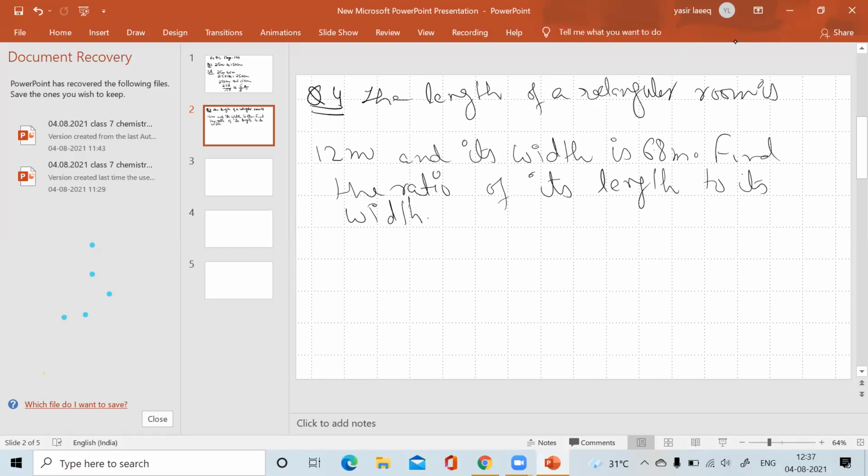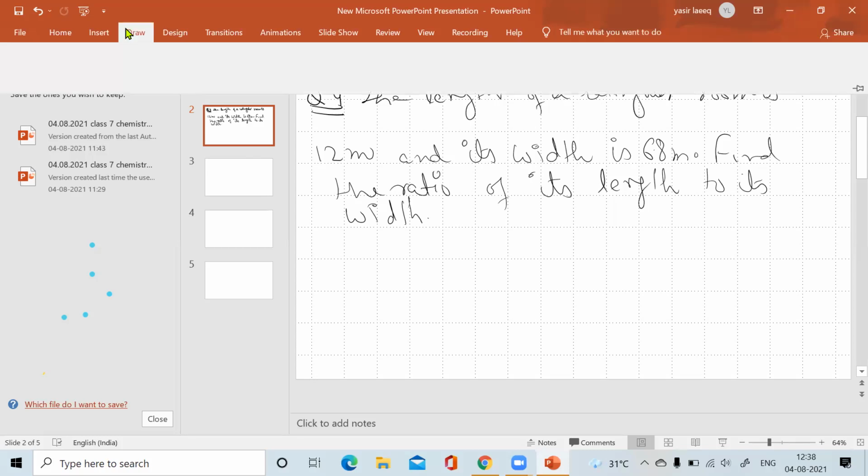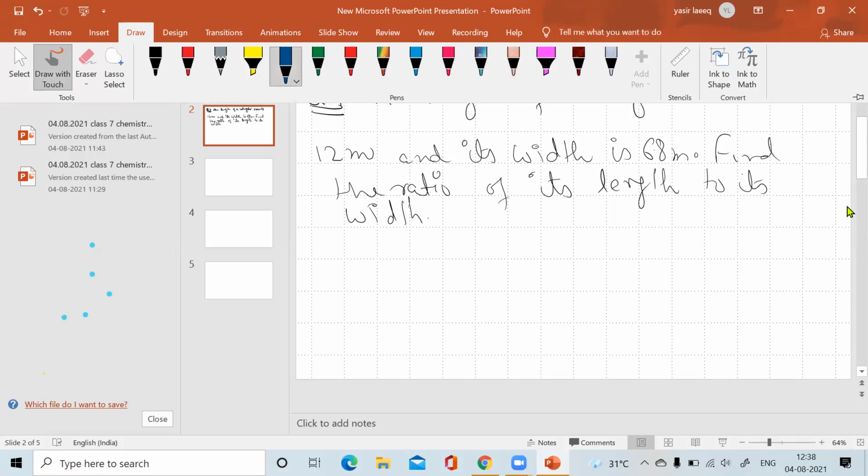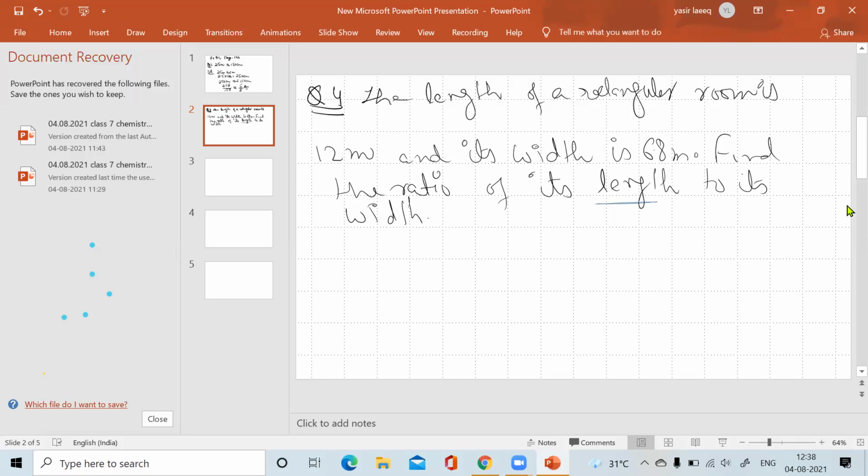Remember, everyone see the board: find the ratio of its length to its width. Sometimes it is a little bit opposite, width to length, and then the answer will be opposite. Always concentrate on what is given. We have to find length to width or width to length.